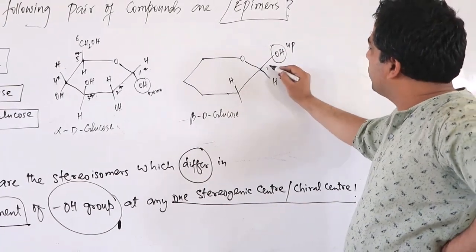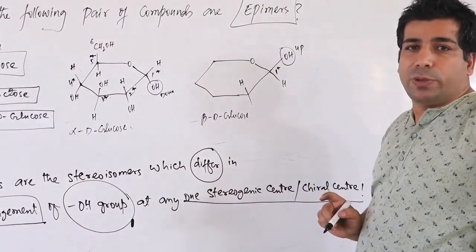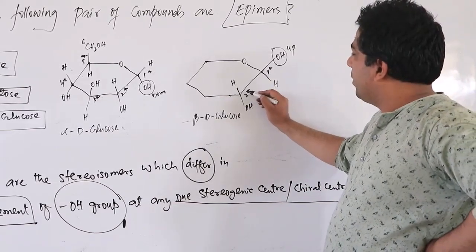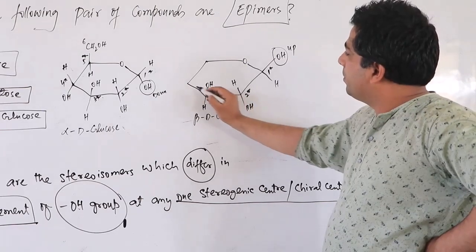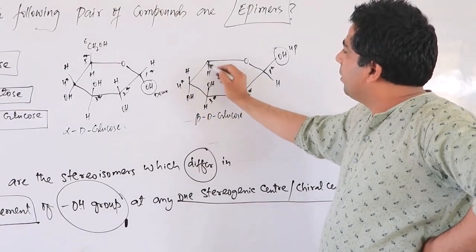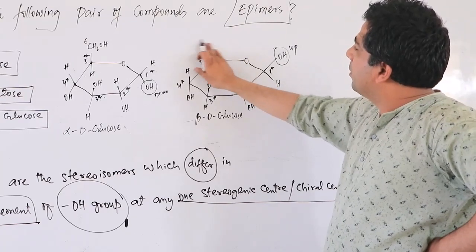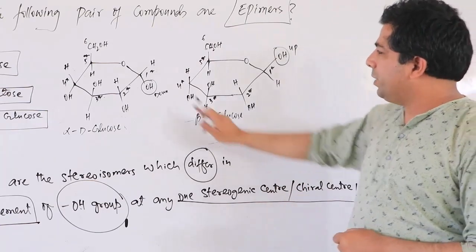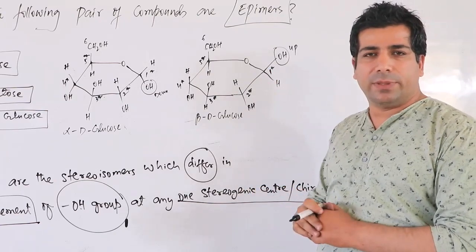And the first carbon is also a chiral carbon here. In the cyclic structure of glucose, the first carbon is also a chiral carbon. Chiral, OH, H, third carbon chiral, HOH, fourth carbon is also chiral, fifth carbon is also chiral, CH2OH, that is the sixth carbon here. Now these two will differ in the arrangement of the OH group at the first carbon. First carbon is also a chiral carbon, correct?